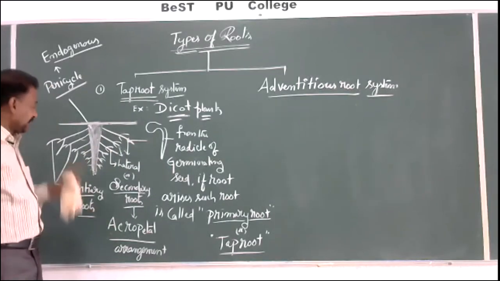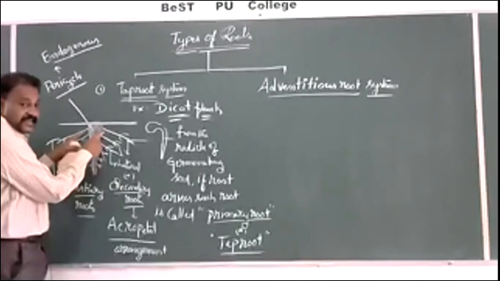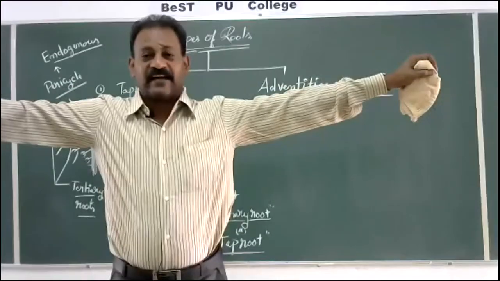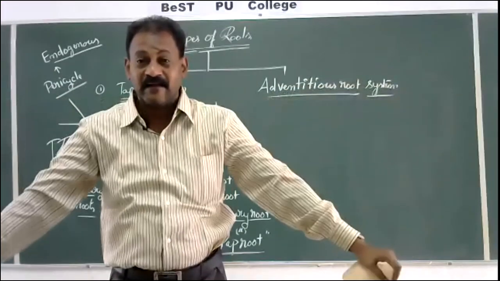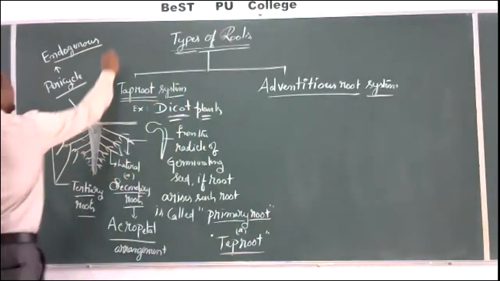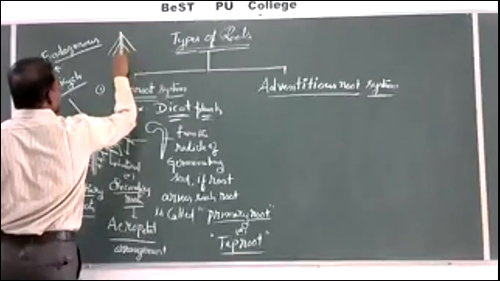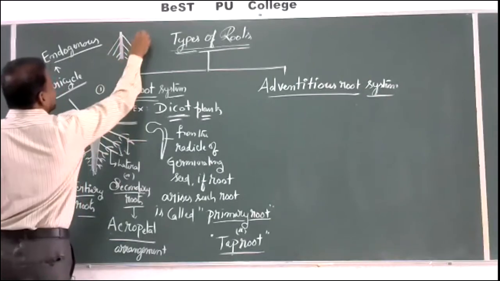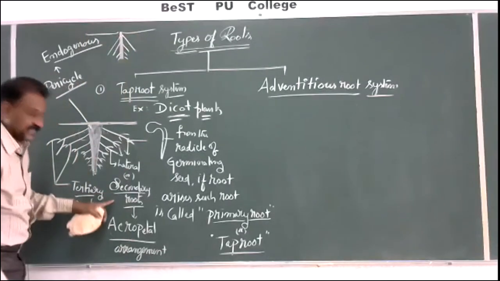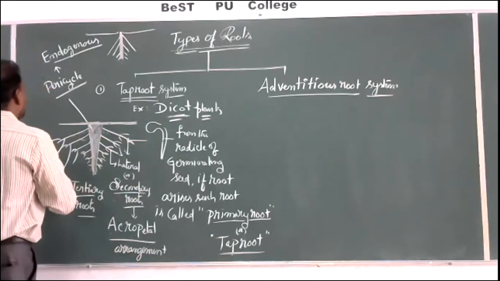Another concept. Secondary roots are not growing horizontally. Generally and mostly they are oblique. Oblique means like this, it is not horizontal. So secondary roots are acropetally arranged and obliquely growing.